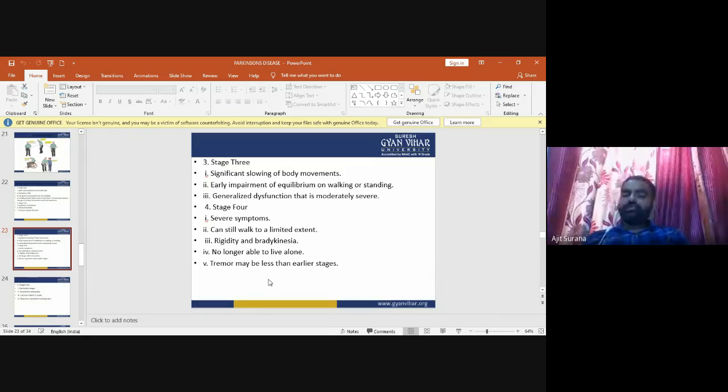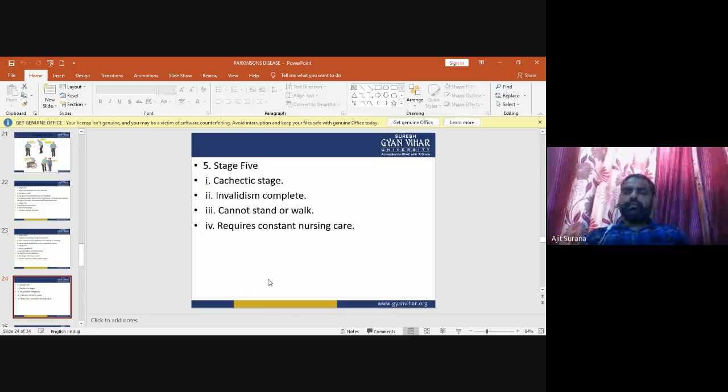Now in stage 4, severe symptoms may occur, but the patient can still walk to a limited extent. Rigidity and bradykinesia may occur, and the patient is no longer able to live alone. Tremors may be less than in the earlier stages.